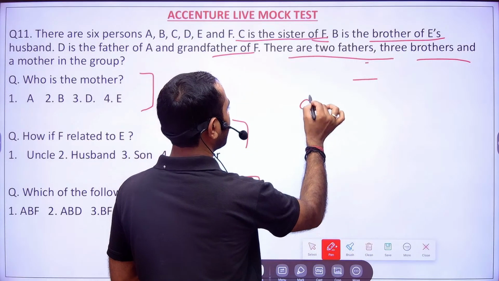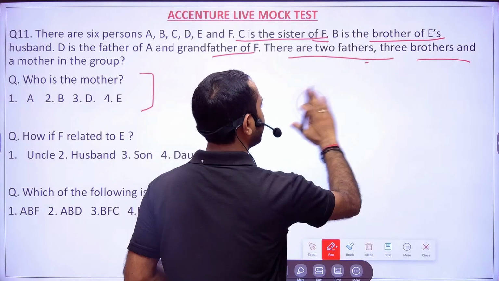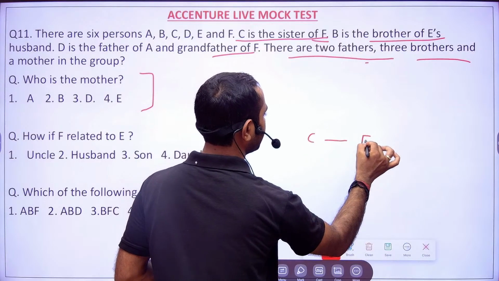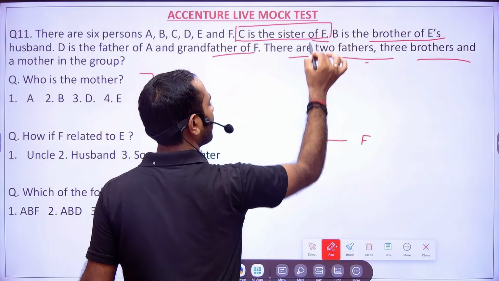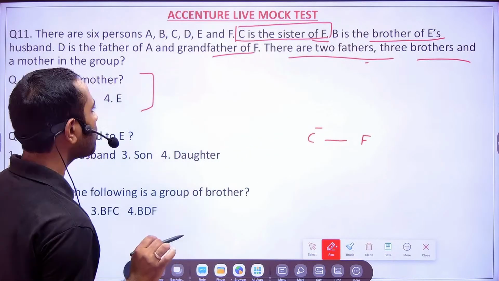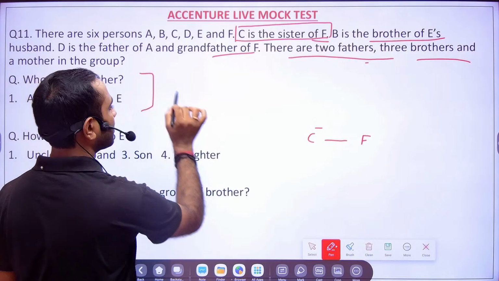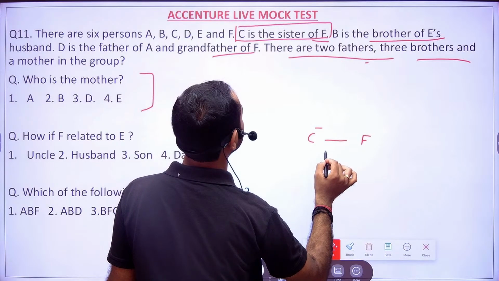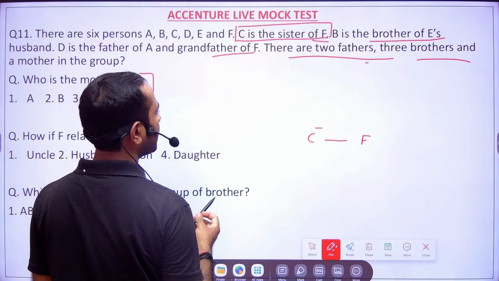C is the sister of F. I will write it down here so that we will have space. C is a sister of F, so C is female. B is the brother of E's husband. D is the father of A and grandfather of F.